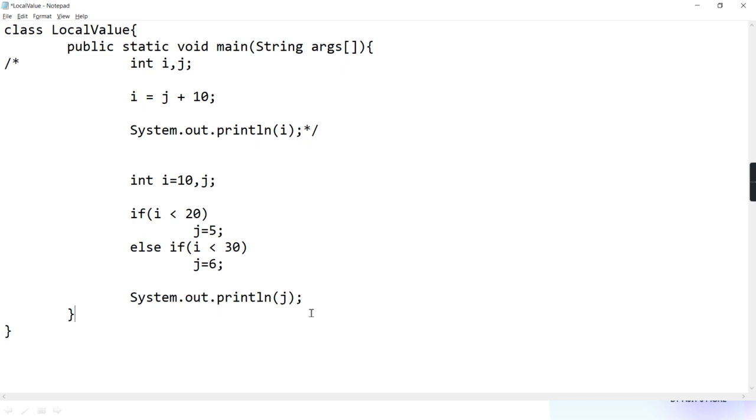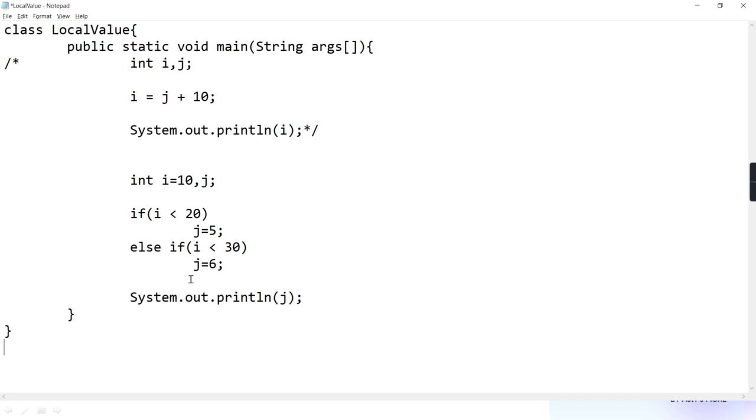But actually, when you run this, you will get the same error which you got here. Variable J might not have been initialized. Now some might be surprised, because it gets jumbled: J is having two values, 5 and 6 both. But I'm assigning this when this is true, and I'm assigning this when this is true. It is an if-else statement, no?